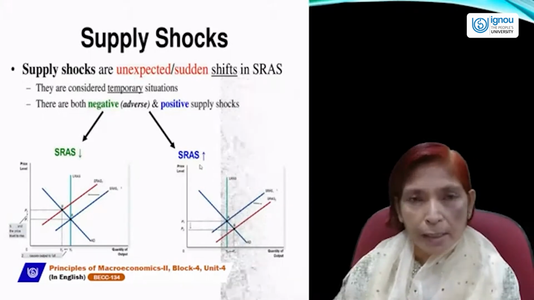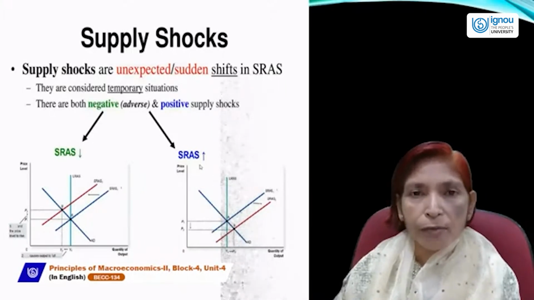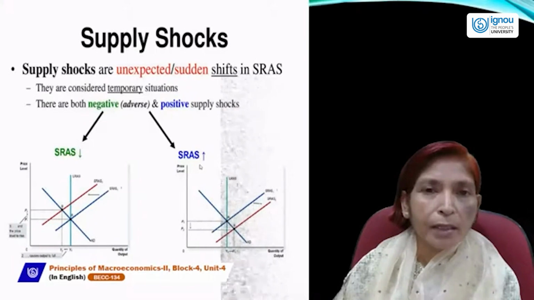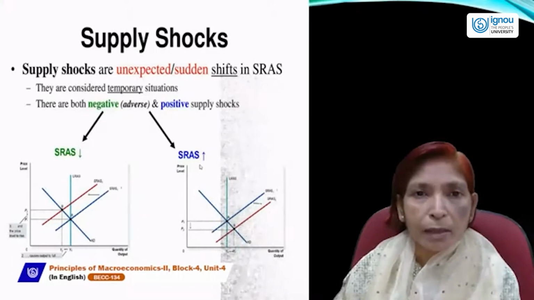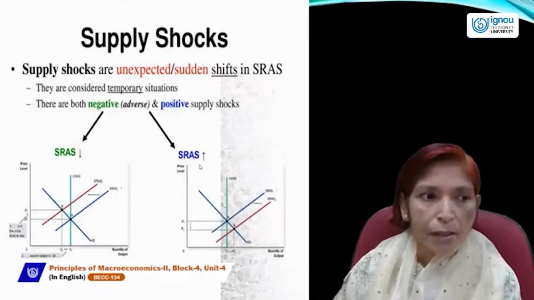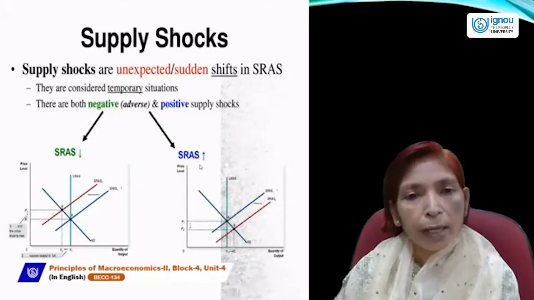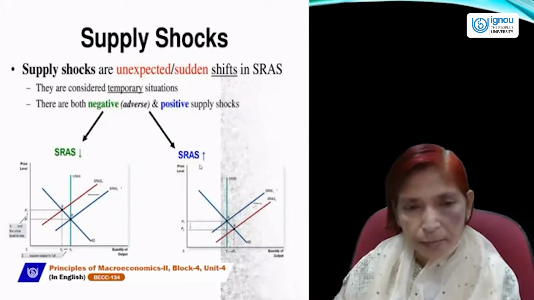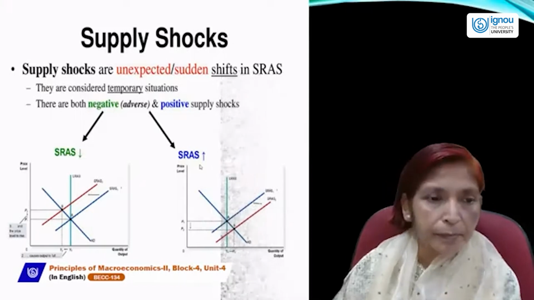Due to an increase in supply of goods and services, the supply curve will shift to the right hand side. And due to a fall in production of goods and services, the aggregate supply curve will shift to the left hand side. So the shift in the aggregate supply curve is known as aggregate supply shocks.